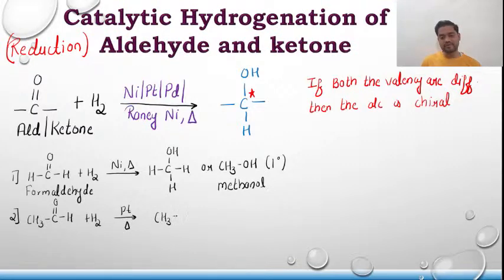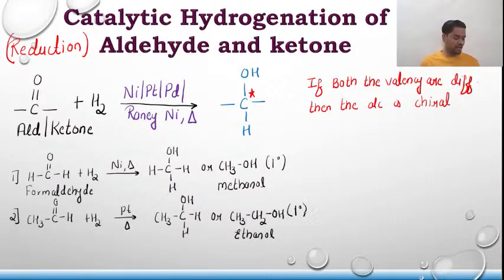CH3, C, OH, H, H, or CH3CH2OH. The product that is formed is ethanol, which is again a 1 degree alcohol. So you take any aldehyde or formaldehyde, and what you are getting is a primary alcohol.